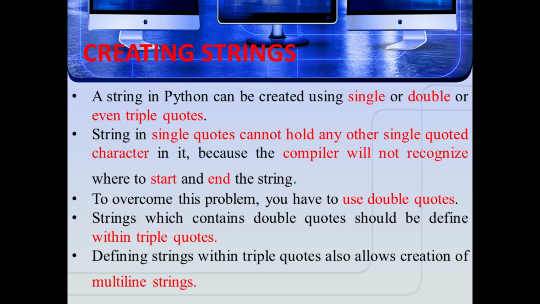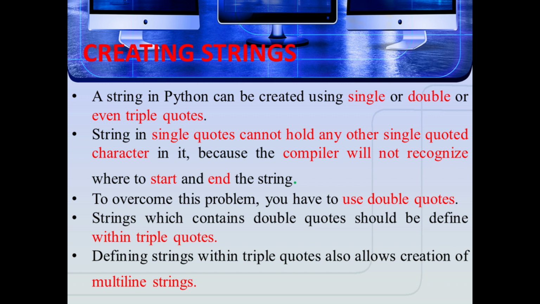Next one is creating strings. We can create them simply by enclosing characters in quotes. Python treats single quotes, double quotes as well as triple quotes. As we learned already, a string in Python can be created by using single or double or even triple quotes.